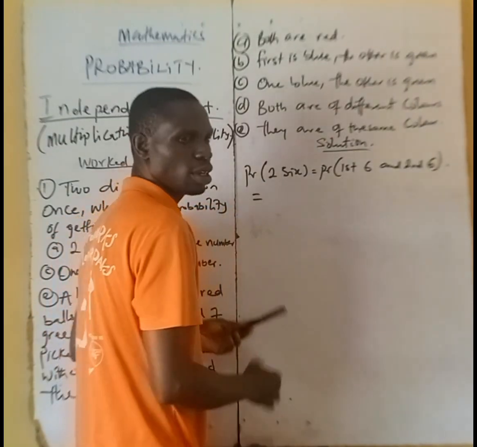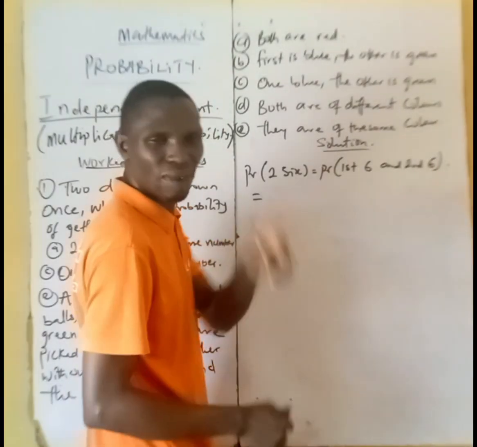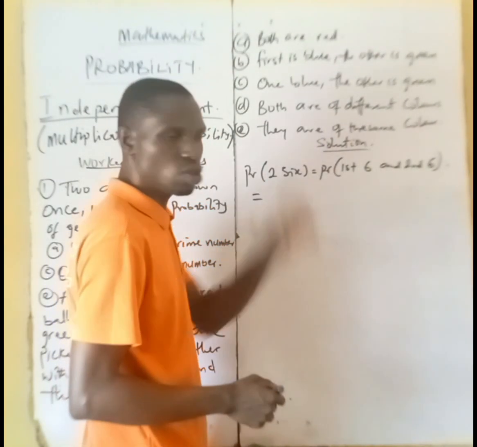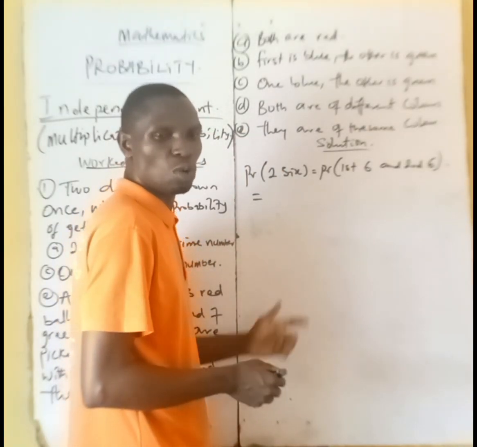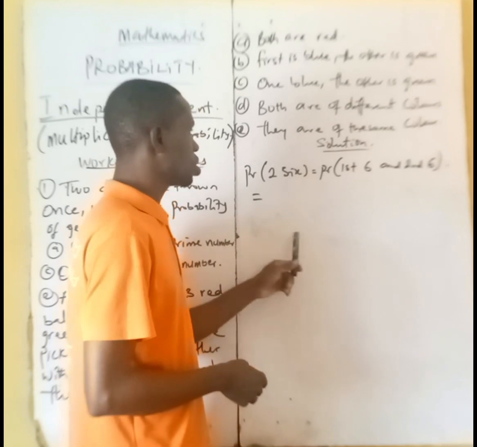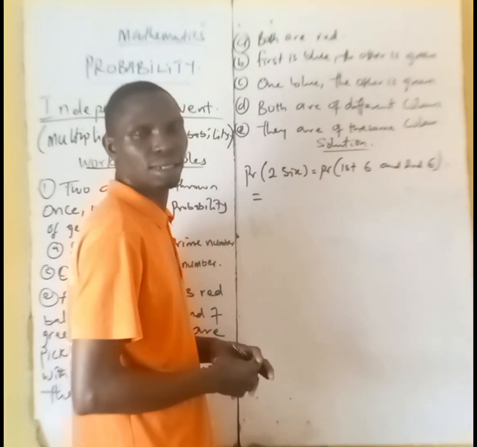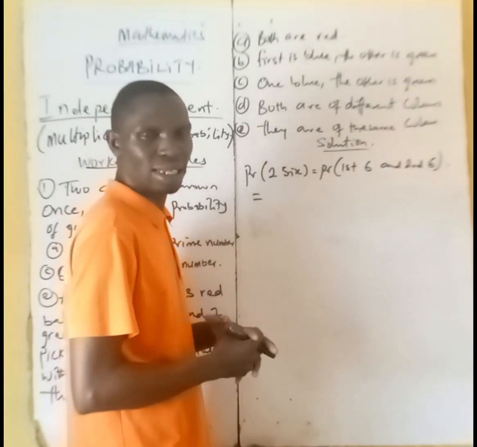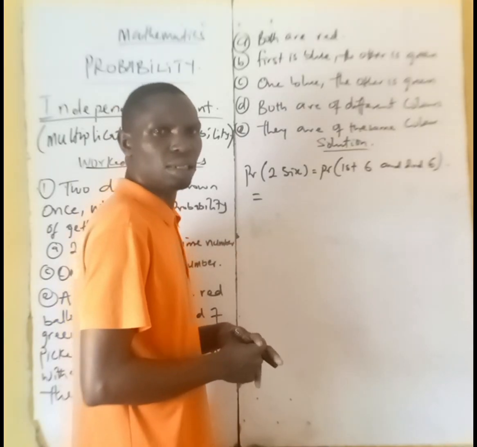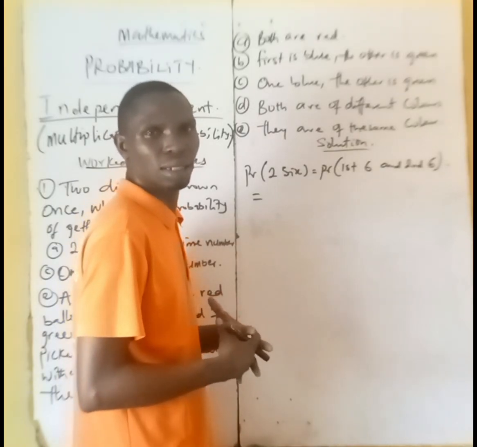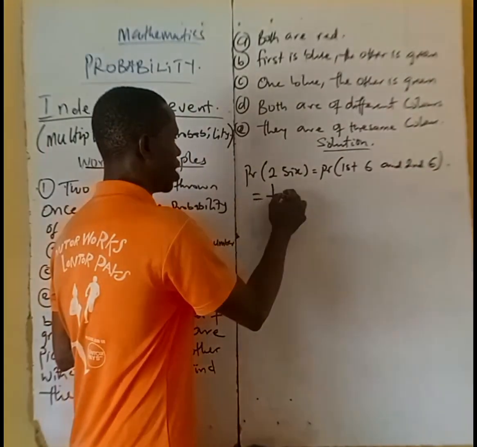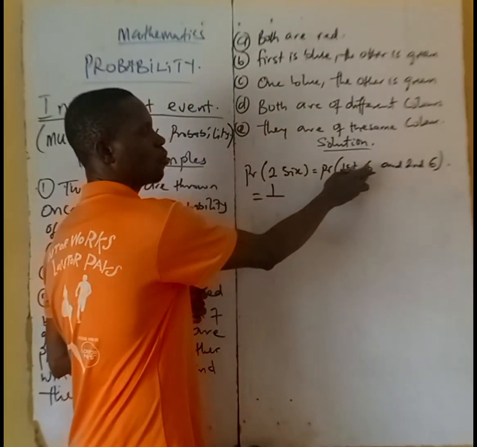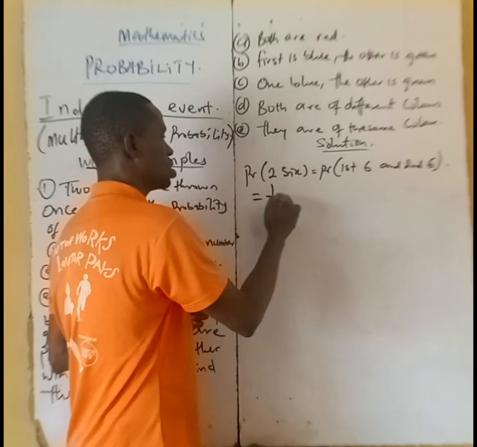So, everybody, what is the probability of getting 6 when a die is thrown? If you still remember, in one of our previous videos we explained it, because there are 6 sides in a die, and you cannot get more than 1. So the probability of getting 6 in a die is 1 over the total outcome, which is the total number of faces this die has, which is 6.